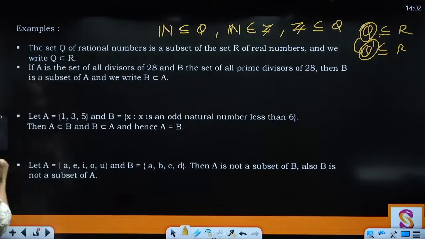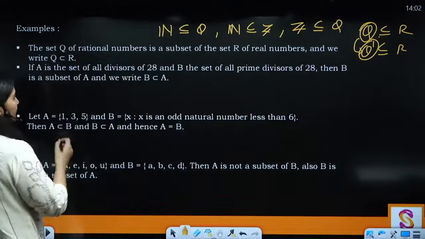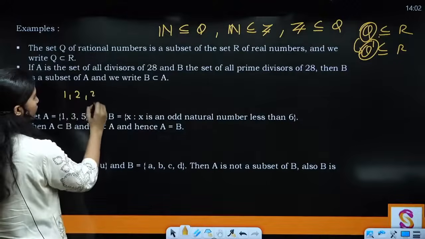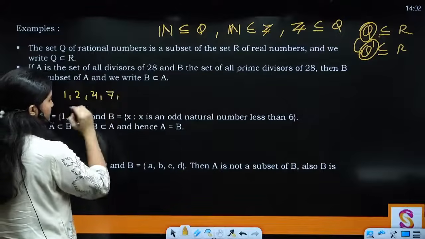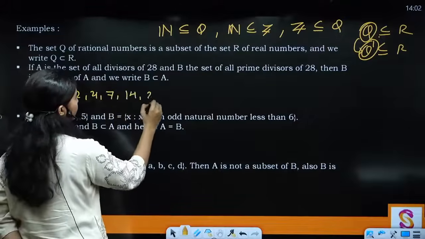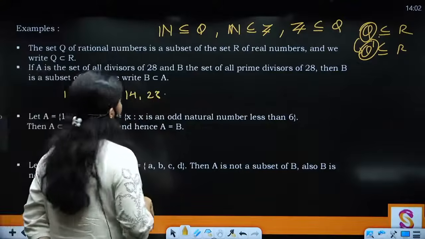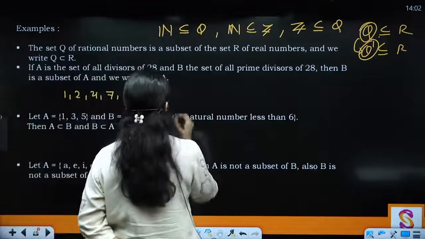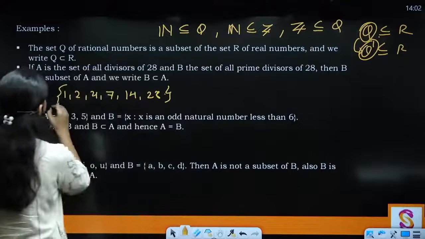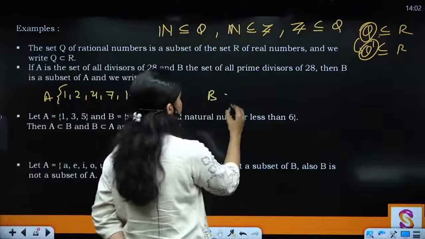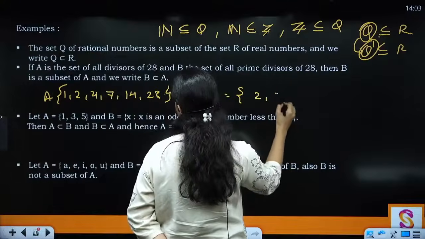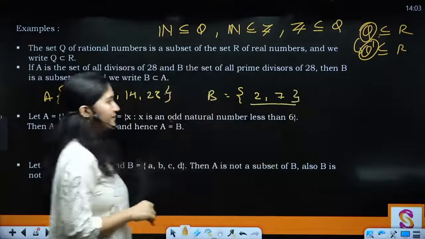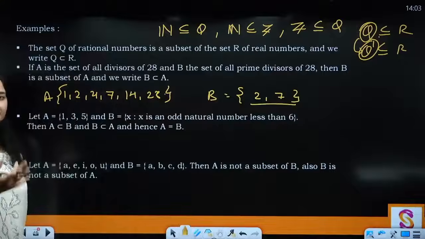Clear? Then you have, if A is the set of all divisors of 28 and B is the set of all prime divisors of 28, then B is a subset of A. We write B is a subset of A. So if you take the divisors, 1, 2, 4, 7, and then you have 14 and 28. Did I miss something? Okay, so this is going to be your set A, and then you have the set of prime divisors. They are going to be 2, 7. So naturally 2 and 7 are going to belong to A, so B is a subset of A.